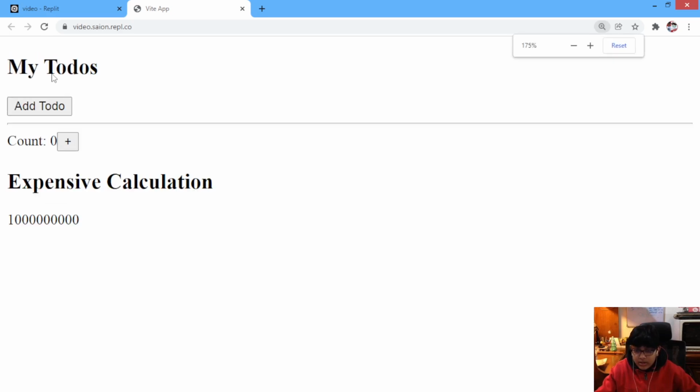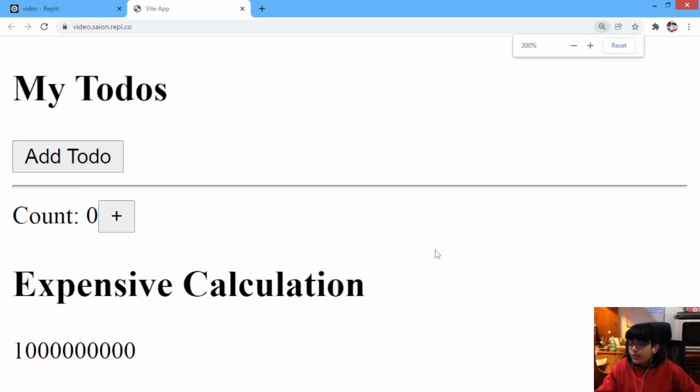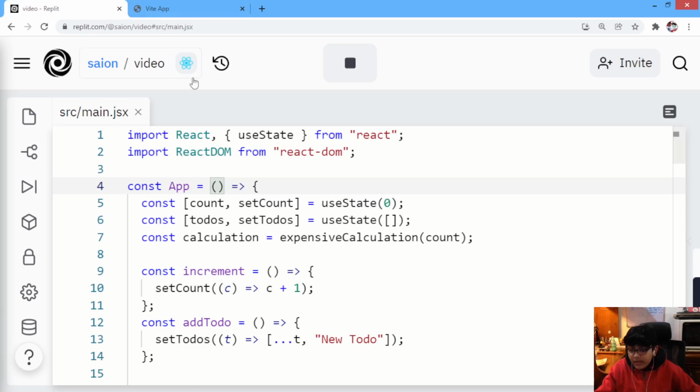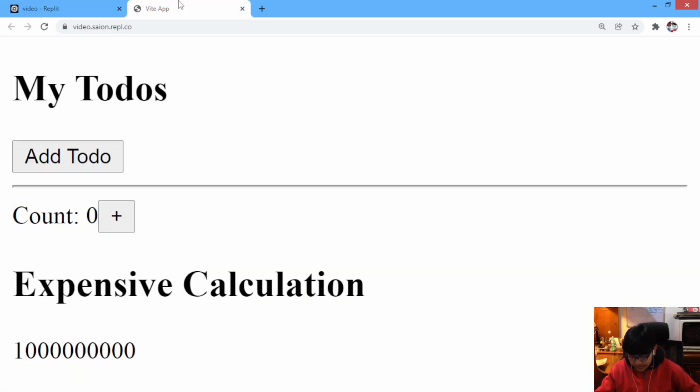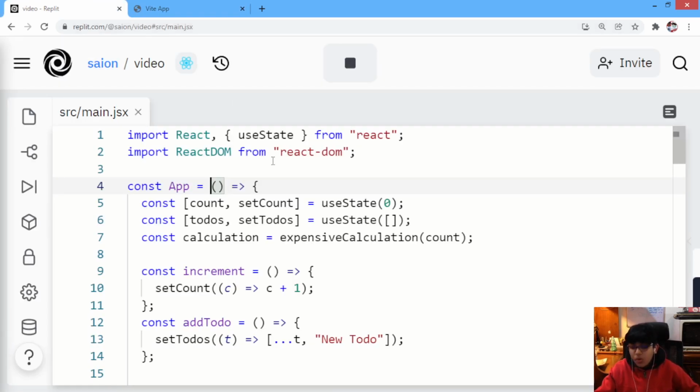So I'll just zoom in the output that we have, right? That's quite big. Okay, so what is basically our useMemo hook? Our useMemo hook is very similar to our useCallback hook. If you don't know about the useCallback hook, do check that out.